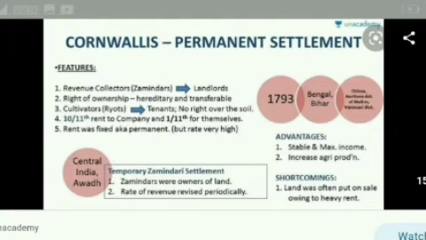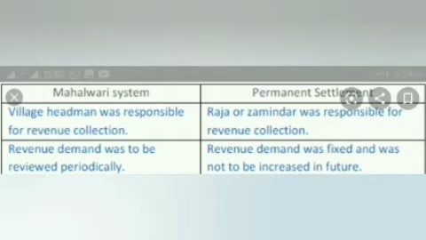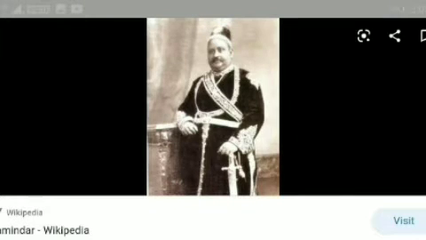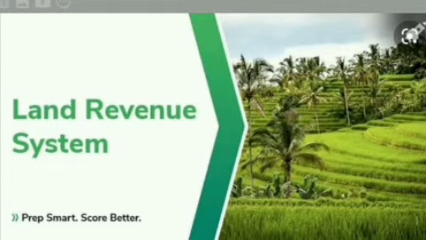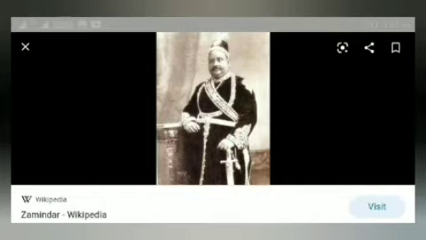Next, salient features of the permanent settlement. The Zamindars were recognized as the owners of the land. The Zamindars acted as the agents of the government. They gave 10/11 of the revenue collected by them from the cultivators to the government. Next, the Zamindars would grant patta.